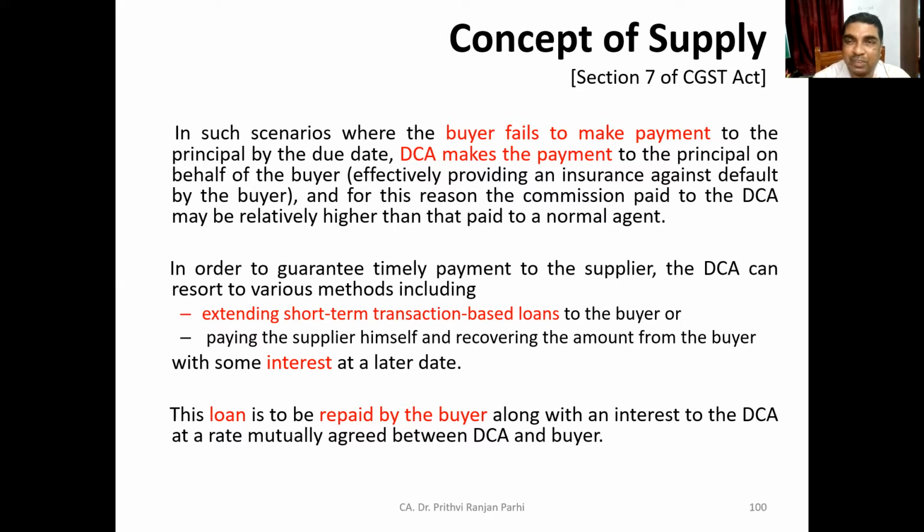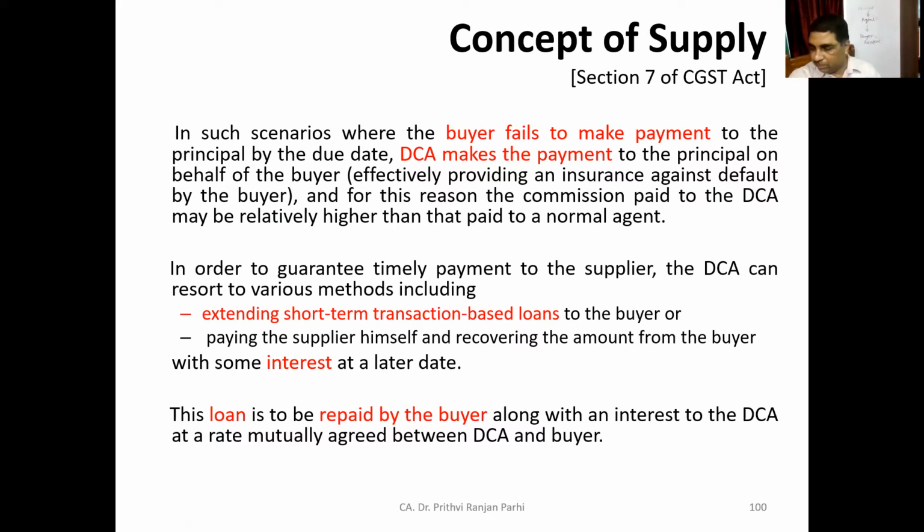So therefore, the commission of a DCA or the del credere agent is normally higher than the commission which is paid to a normal agent. Normal agent's responsibility is to facilitate the sales transaction, but DCA in addition to that makes guarantee. And in order to guarantee timely payment to the supplier, DCA can resort to various methods. These methods include extending certain transactions based on loans to the buyers.